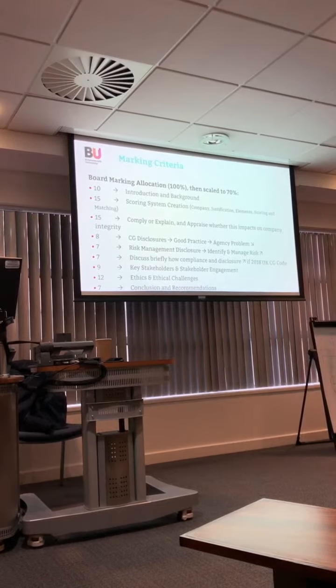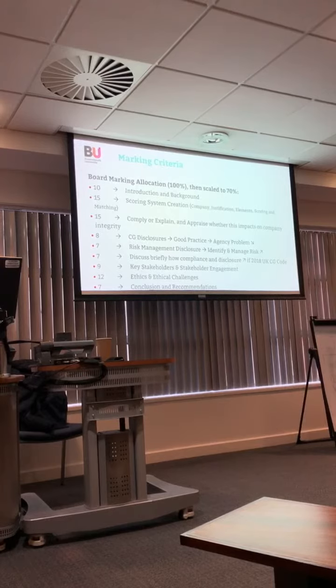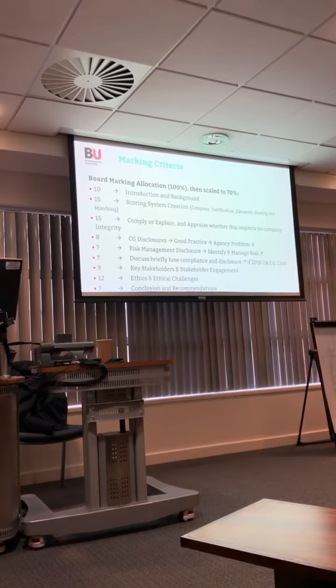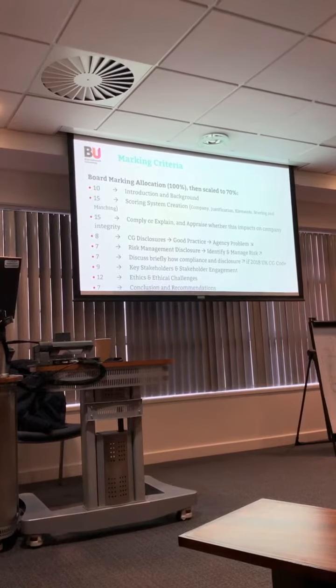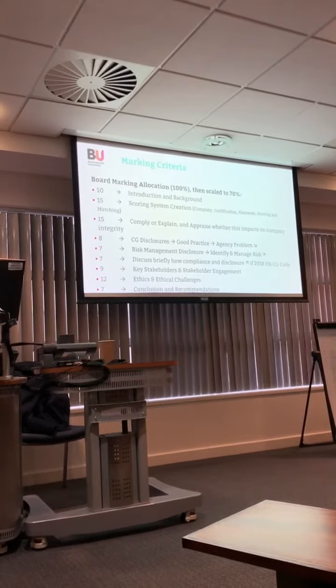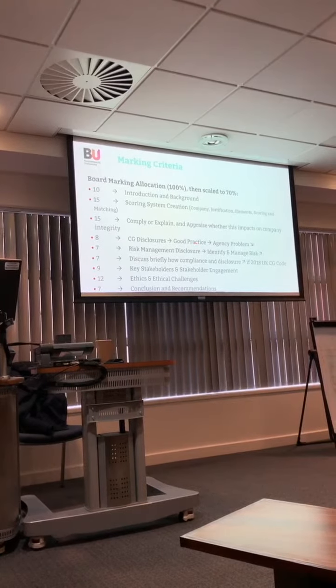And then we move to the second question, about the disclosure: does that disclosure demonstrate good practice, and does this good practice lead to a reduced agency problem? You get up to 8 on this point.